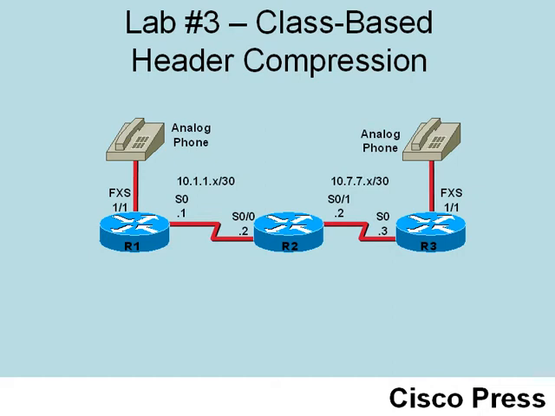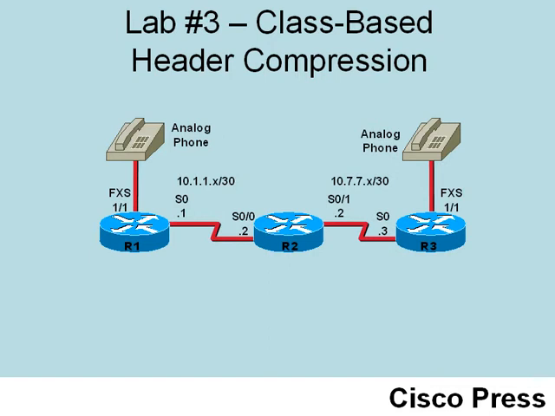If we think about a voice call, it uses RTP packets, Real-time Transport Protocol packets, to send the voice information. And if we look at the IP header, the UDP header, and the RTP header combined, grand total, that header size is about 40 bytes in size. The payload is typically only about 20 bytes in size. We have a header twice the size of the payload. That is not an efficient use of bandwidth.